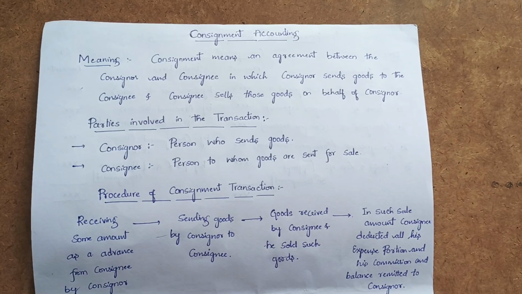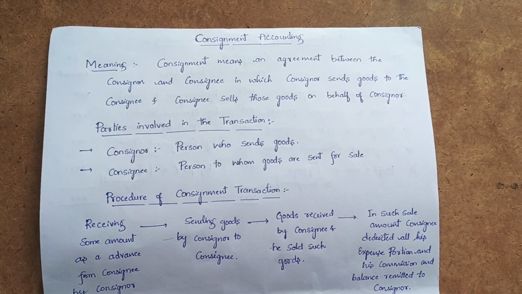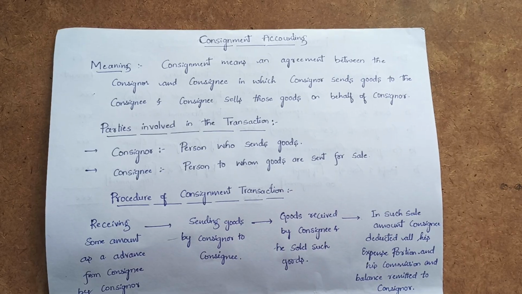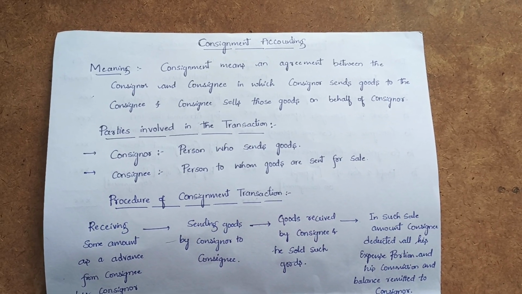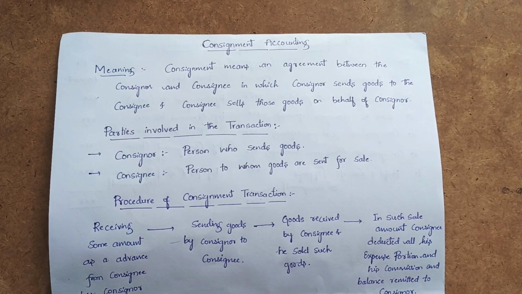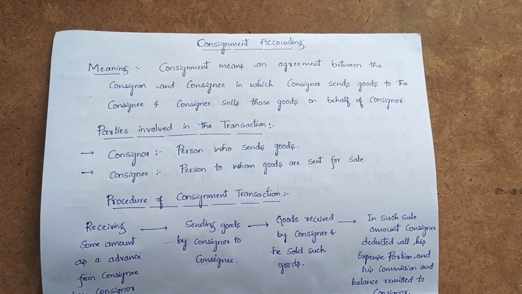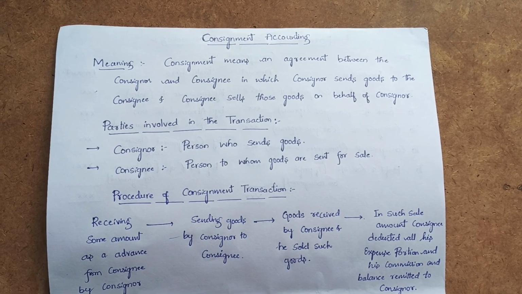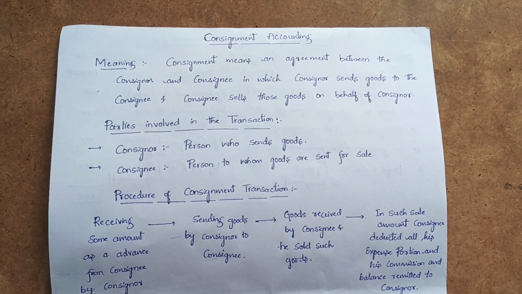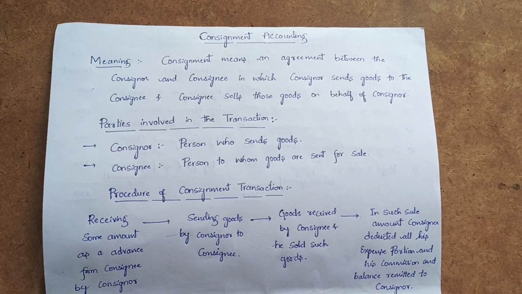Consignment is an agreement between the consignor and the consignee in which the consignor sends goods to the consignee, and the consignee sells those goods on behalf of the consignor. So two parties are involved: one is the consignor, the other is the consignee. The consignor is the owner of the business entity, who wants to extend his business operations through an agency kind of business.